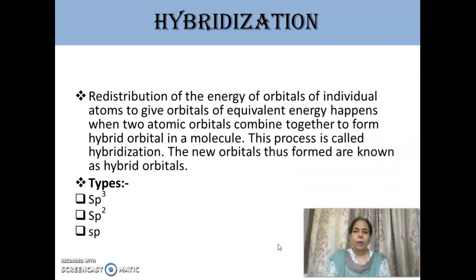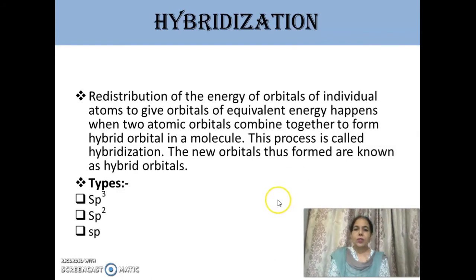But the next is, what is hybridization? As we already know, hybridization is a redistribution of energy of the orbitals of slightly different energies, and the number of orbitals combined is the same as the number of new hybrid orbitals formed, and these new hybrid orbitals give a particular geometry to the molecule. These hybrid orbitals are directed in a particular direction to give a particular shape to the molecule. And hybridization is of mainly 3 types in carbon. We are talking about only carbon: sp3 hybridization, sp2 hybridization and sp.